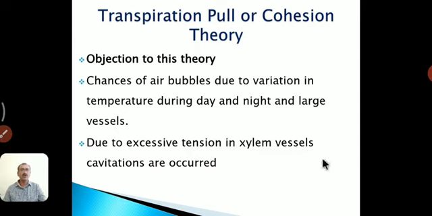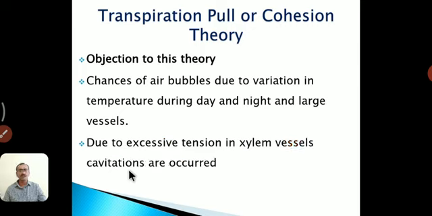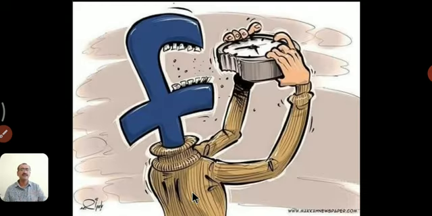So this objection of cavitation is also rejected here. In this way, the overall discussion and the evidences in favor of the transpiration pull theory indicate that it is the only satisfactory mechanism for the ascent of sap in plants.